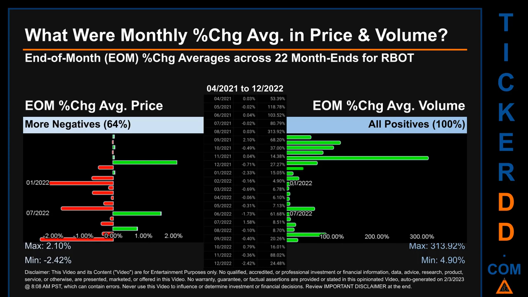Price saw an end-of-month max of 2.10% in average percentage change along with a minimum of -2.42%. For volume, the maximum and the minimum monthly percentage change were respectively 313.92% and 4.90%.